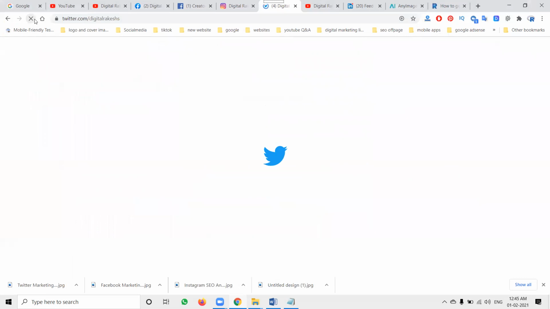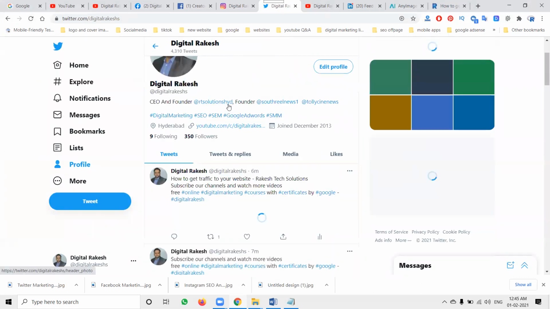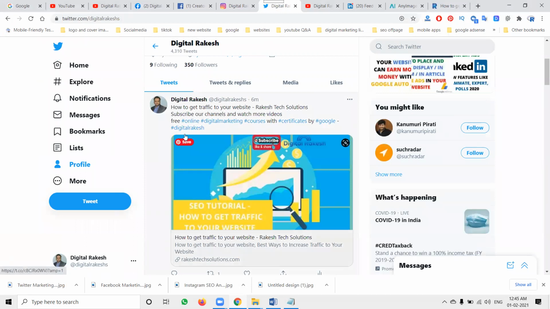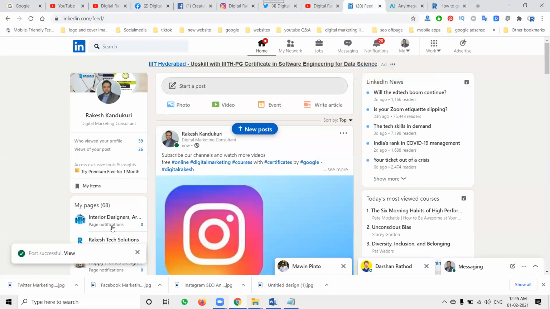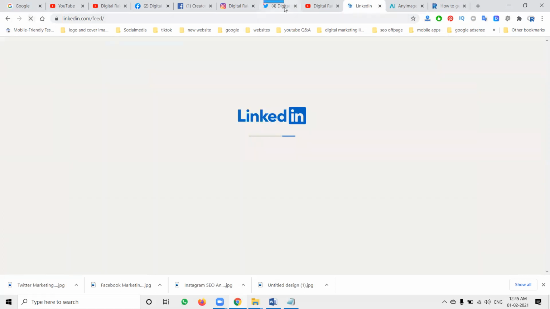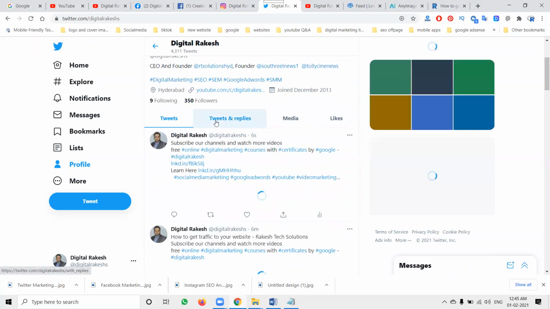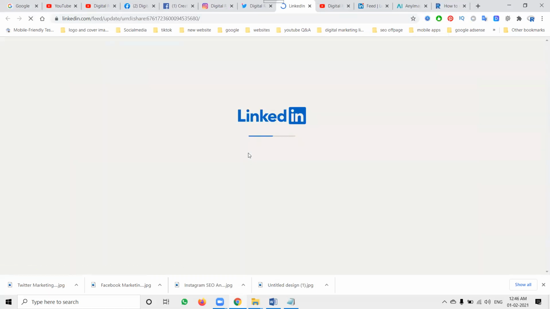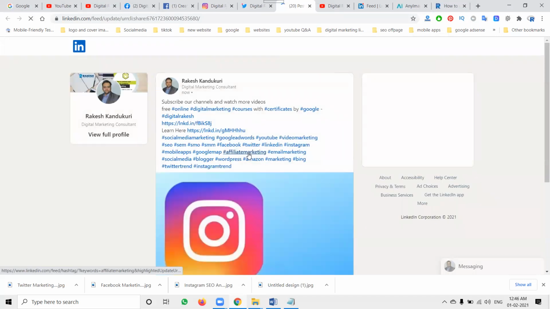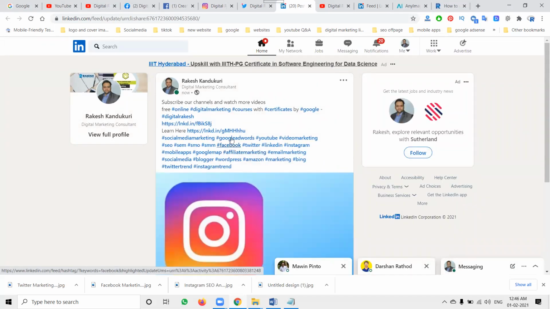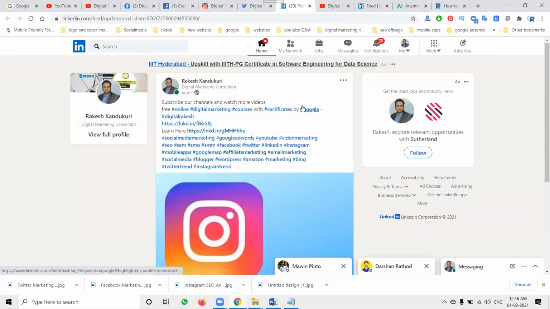So Twitter also shows the particular image within a fraction of seconds. So yeah, a little bit of time will be taken. Once the posting is done, it will refresh and your particular option will be here. When you click, they go to the LinkedIn profile. After that they go from your Twitter and LinkedIn to your particular YouTube channel or website. So this method helps increase Twitter followers, LinkedIn connections, and the LinkedIn company page based on your posting